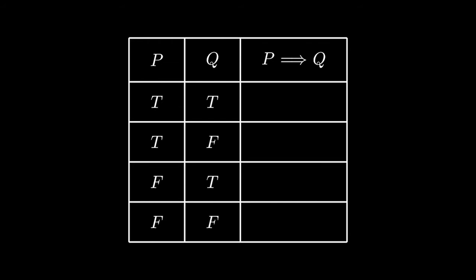Recall that by definition, this implication is true in 3 cases, but false in only 1 case, when the assumption is true, but the conclusion is false. And a lot of people find it weird how this rule gives us a truth value when the assumption is false. But let's think about it this way.